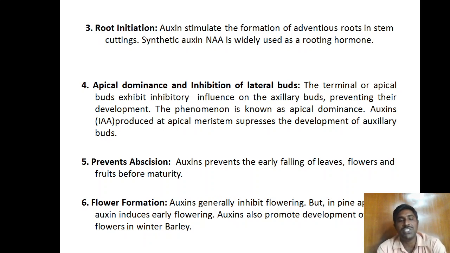Next, prevents abscission. Abscission means falling from the plant. Generally, the leaves as well as the flowers and fruits fall from the plant early. That is called abscission. The abscission layer is formed as a result, the integrity between the plant part and the plant is lost, and then it falls from the plant. Generally, when auxins are sprayed, it prevents the early falling of the leaves, flowers, and fruits before their maturity.